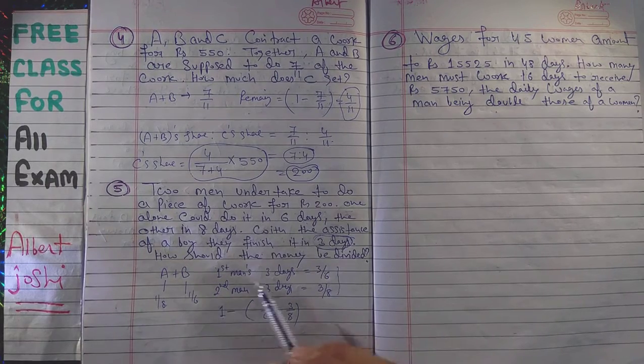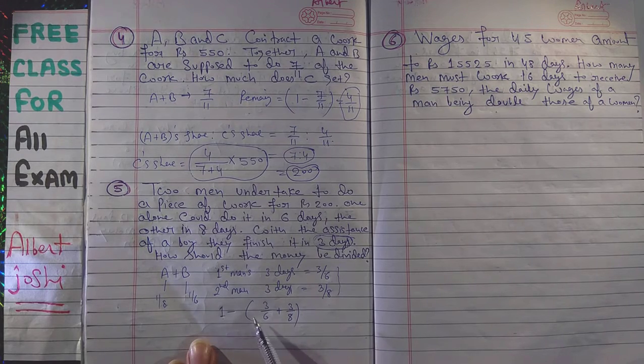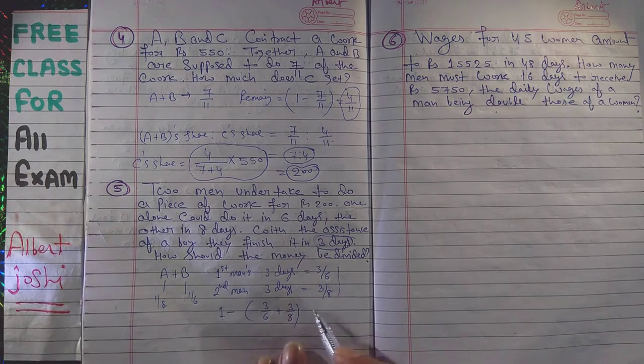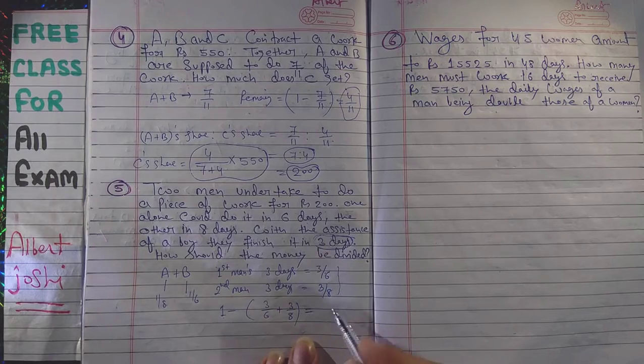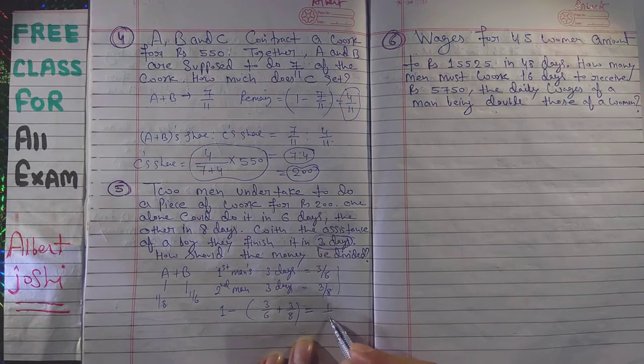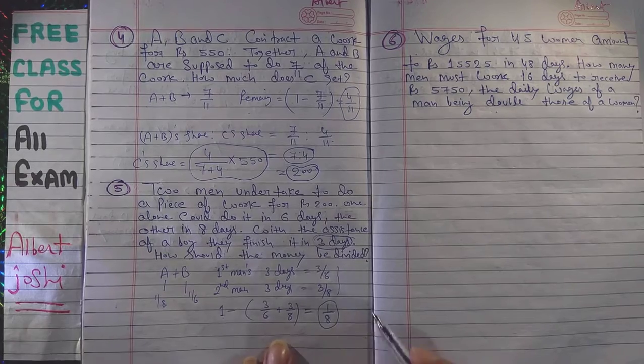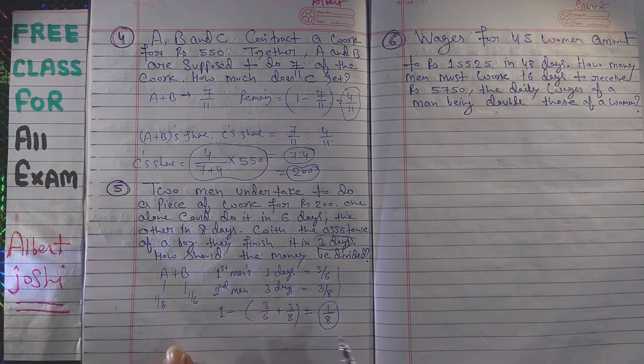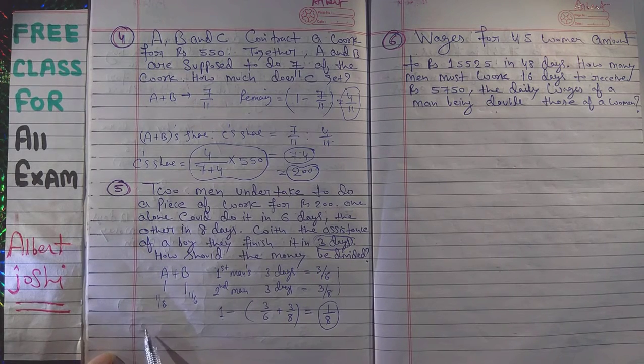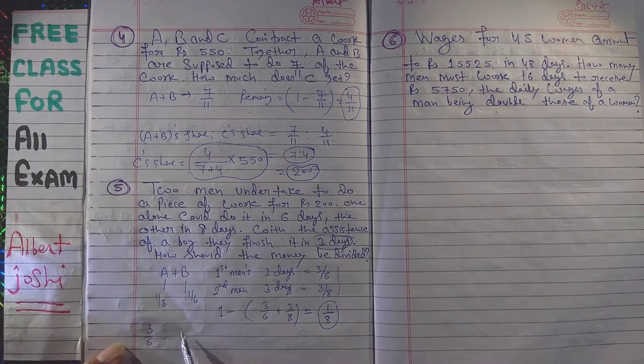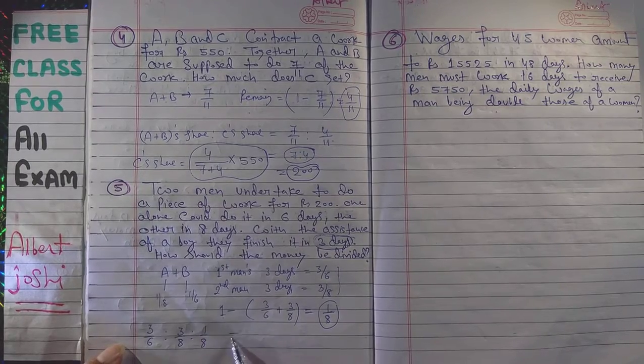This part A has done, this part B has done. If you subtract 1 minus A plus B, then you will get the remaining part. The remaining part is 1 upon 8. This 1 upon 8, the boy will complete. So it means that your ratio is 3 upon 6, 3 upon 8, 1 upon 8. In this condition, your ratio is 4 : 3 : 1.